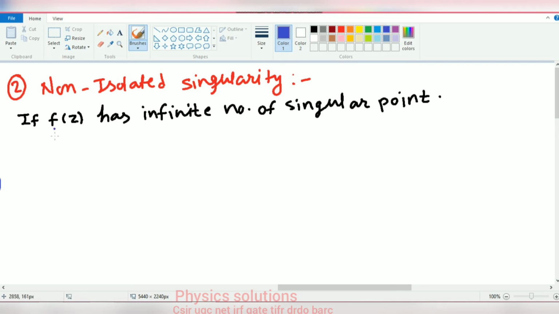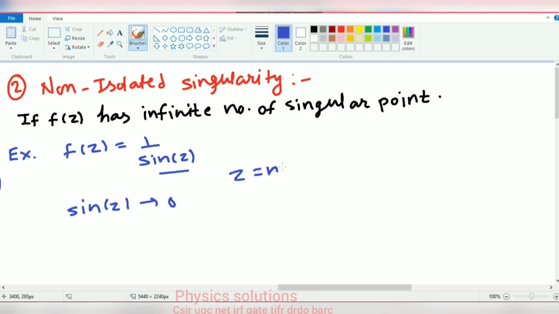Now, as an example, first, f of z is equal to 1 upon sine of z. Students, we all know that the value of sine of z will be 0 when z is equal to n pi, where n is equal to 0, 1, 2, 3, and so on to infinity. So there are an infinite number of singular points for which sine of z will be 0 and this function will be infinity. So if f of z has an infinite number of singular points, then that type of singularity is known as non-isolated singularity. I hope you all got it.